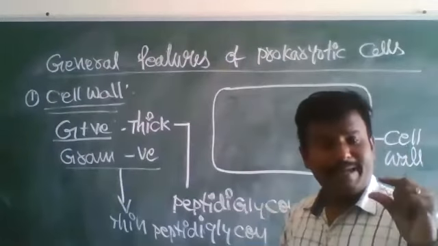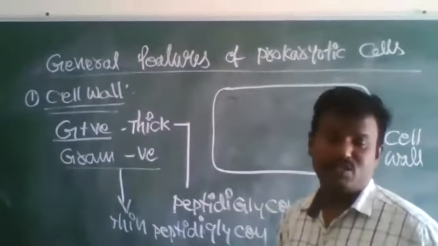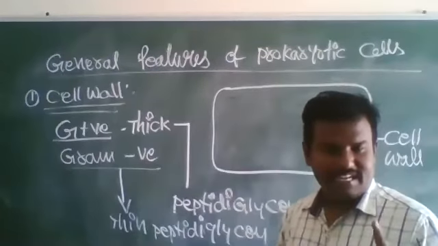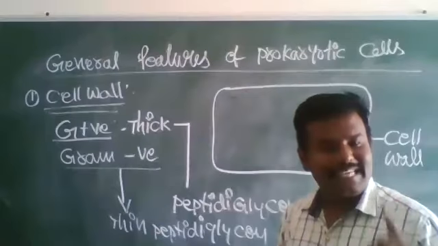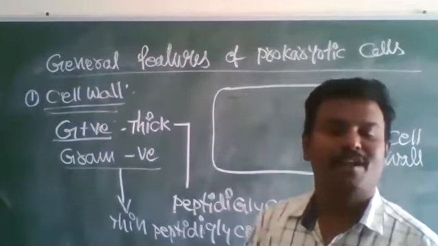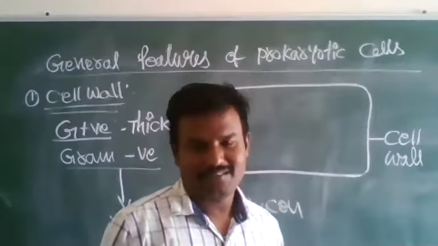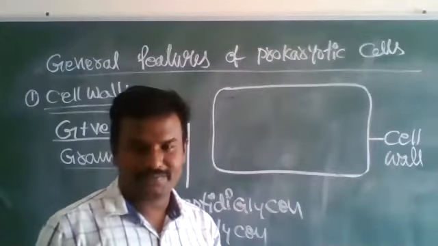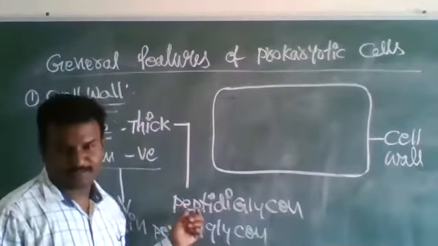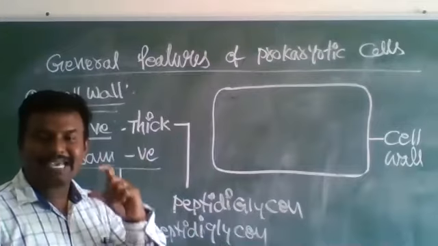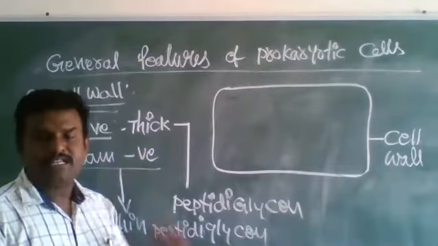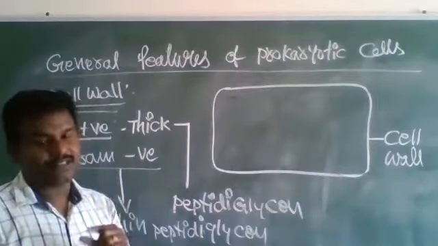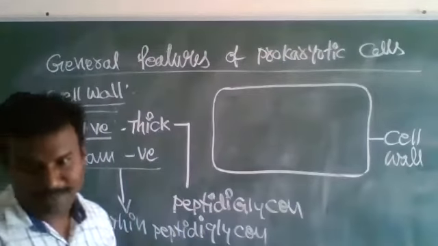If peptidoglycan in the cell wall is thick, such type of bacteria are called gram-positive bacteria. If the peptidoglycan in the cell wall is thin, such type of bacteria are called gram-negative bacteria. So it's very important throughout your education life. You have to remember. The bacteria which contain a thick layer of peptidoglycan are called gram-positive bacteria. If the peptidoglycan is thin, such bacteria are called gram-negative bacteria.